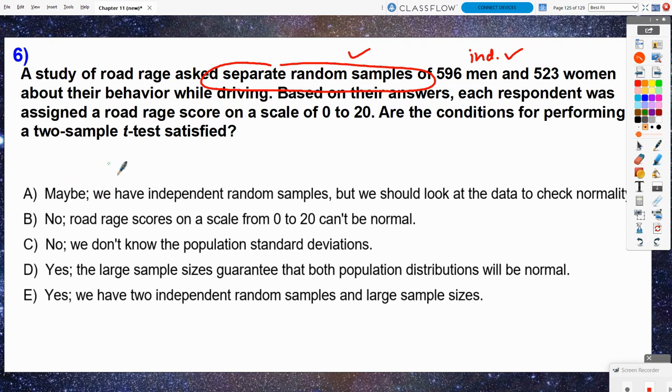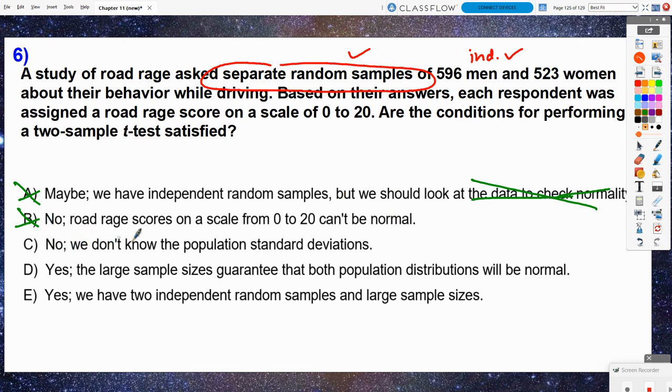So let's look at our answer choices here. A, maybe. We have independent random samples, but we should look at the data to check normality. We don't need to check the data. We have large sample sizes for the central limit theorem. B, no, road rage scores on a scale of 0 to 20 can't be normal. Why can't they be normal? I would think we could calculate a mean from those scores. I think that's going to be just fine. And the scores themselves don't have to be normal, right? They could be skewed. But the CLT is what's going to allow us to verify the normal condition.